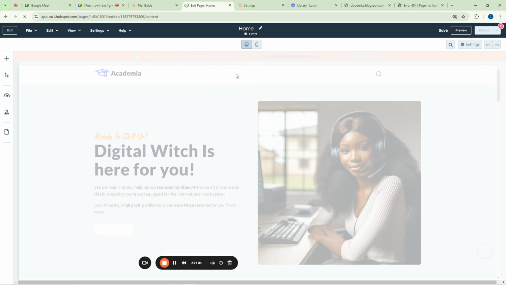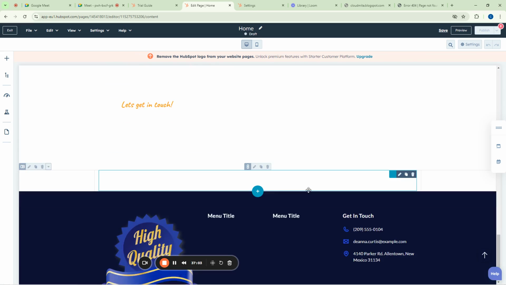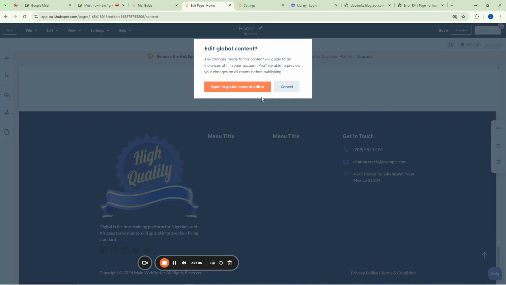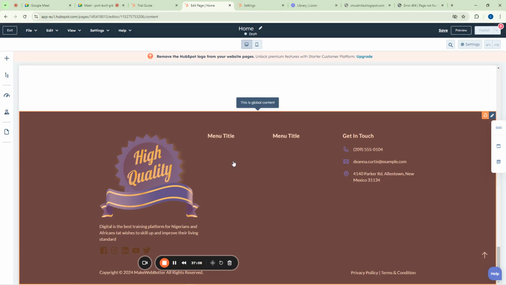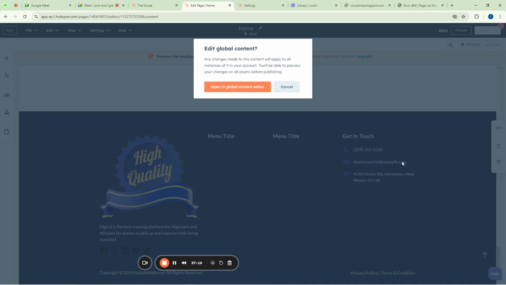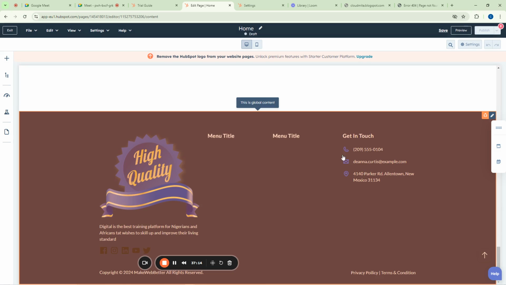So this is just how it goes, guys. You can see, if you come to the bottom here, you can see our stuff here. You can still go back and edit all this other part here. So if you want to put your business phone number and all of that, you can see them here. This one here is a dummy. So you can now put your business email here.